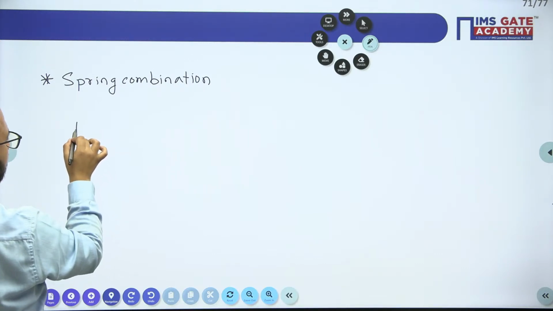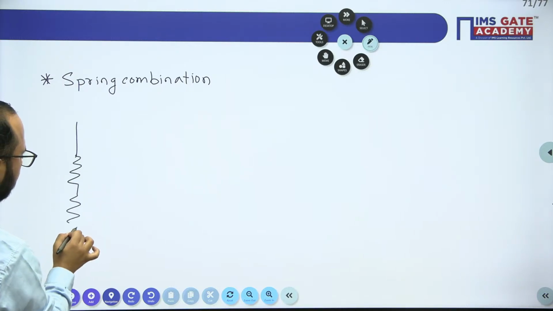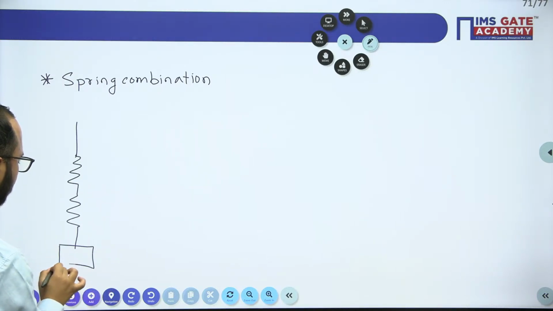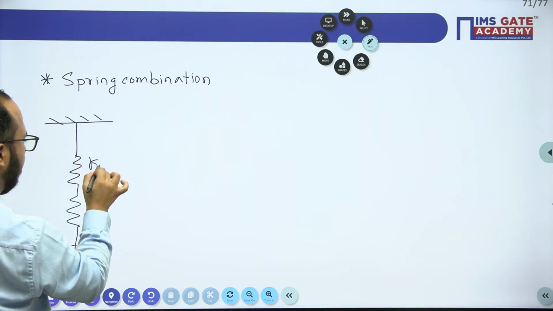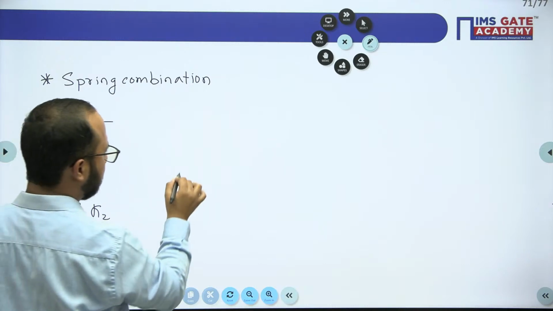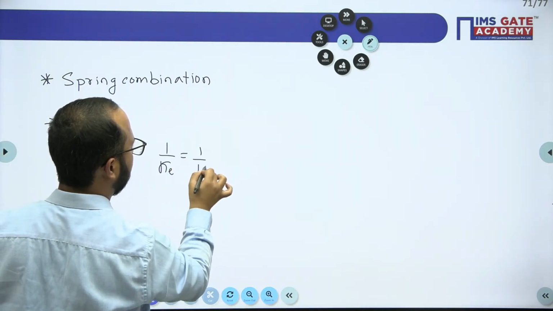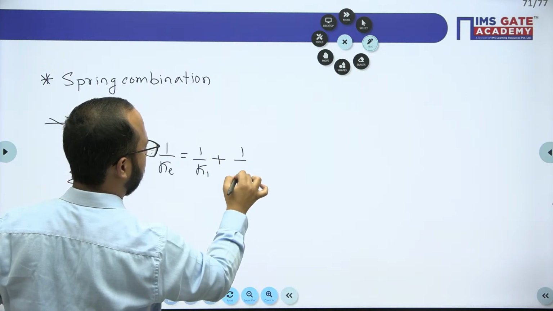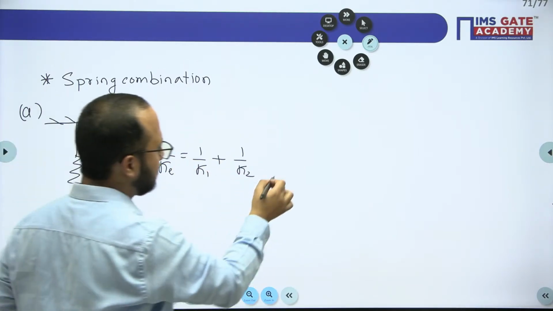Let's suppose I take K1 and K2 like this. So two springs are connected in series. You will have the formula of K equivalent: 1 upon K1 plus 1 upon K2. So this is case A for series, and case B is for parallel.